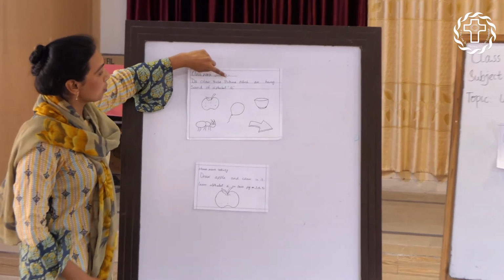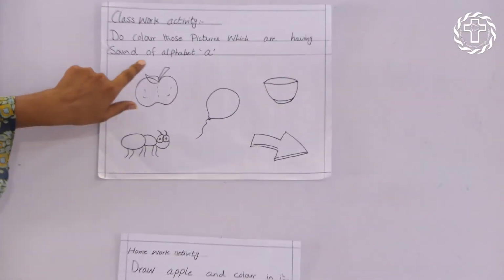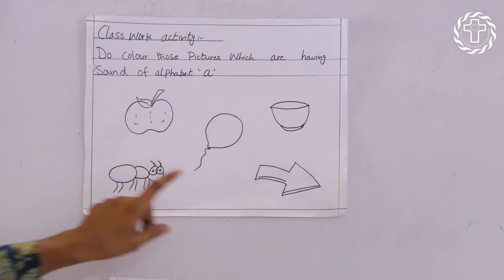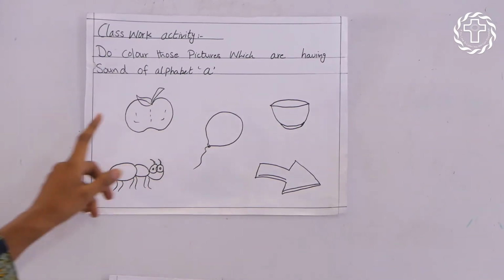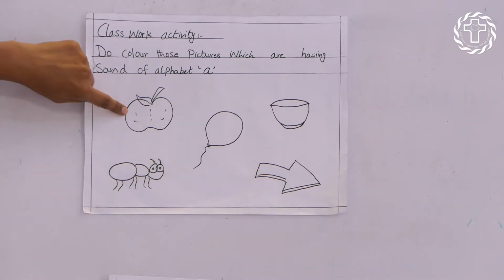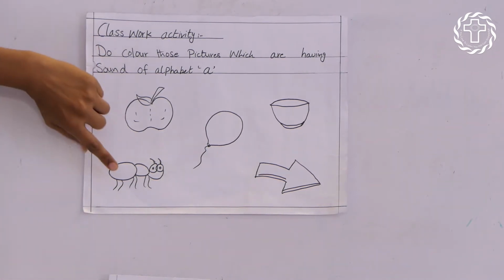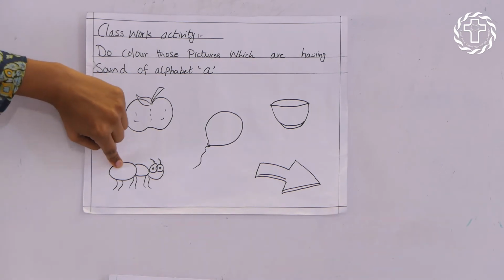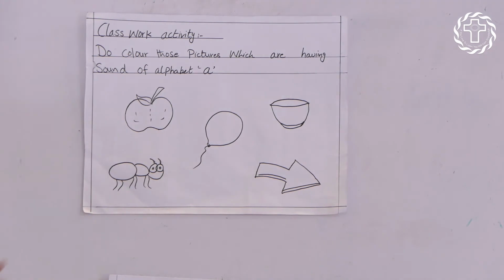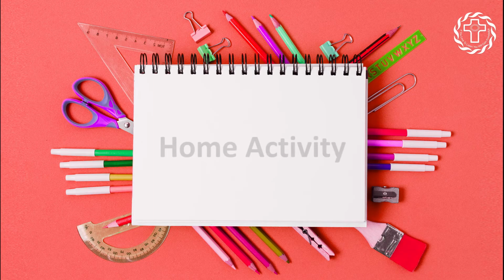Do color those pictures which are having sound of alphabet A. I have 5 pictures, but 3 pictures start with the sound of alphabet A. Okay? A apple. A ant. A arrow. Okay, I hope you understand your today's lesson.